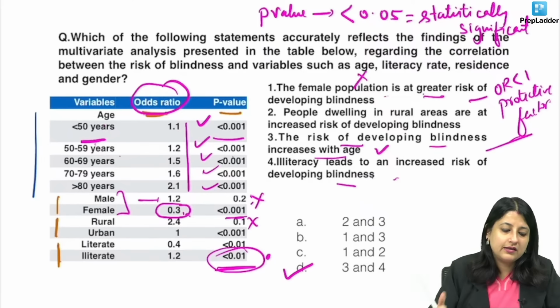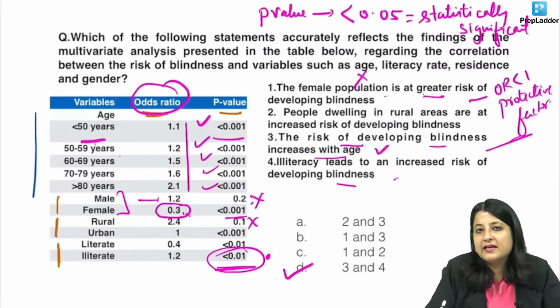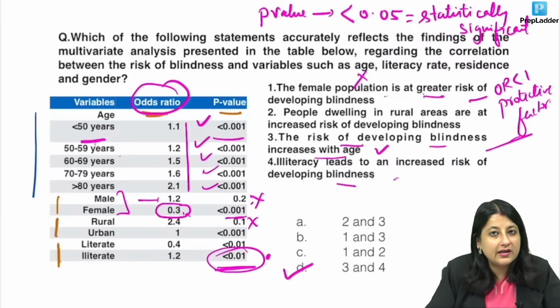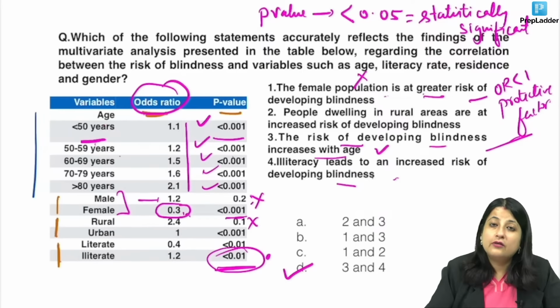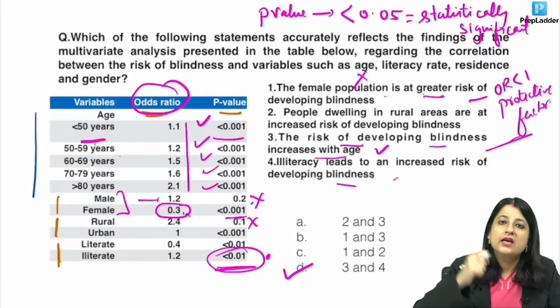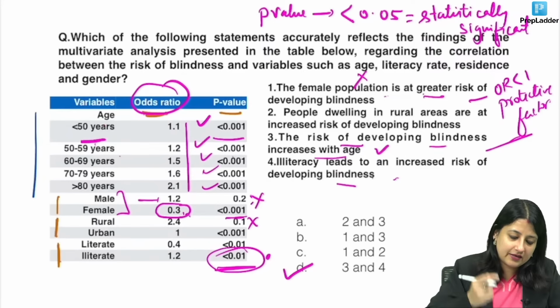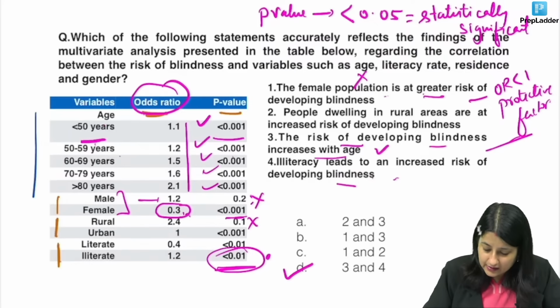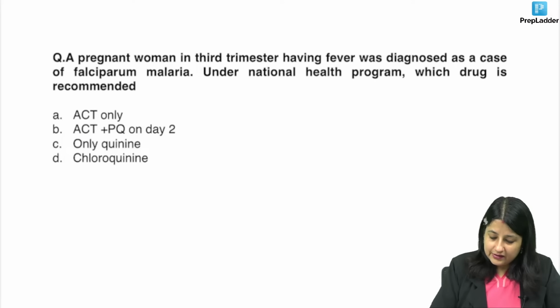Thumbs up everyone in the class. This is something you can expect in INI-CET: the interpretation of the values. Like we discussed in the forest plot interpretation, look at the interval; if it included 1, it was not significant. Similarly, look at p-value. Below 0.05, significant. It could be a risk factor also, it could be a protective factor also. Then you will look at odds ratio. If it is more than 1, it is a risk factor. If it is less than 1, it is a protective factor. Okay, let's have a look at this question, guys.